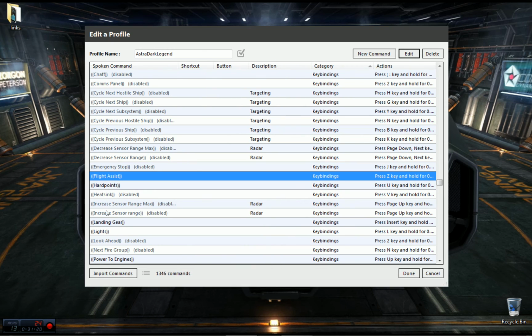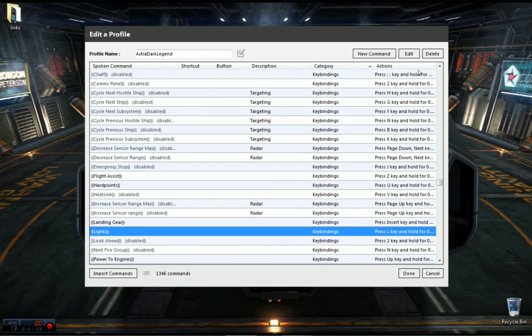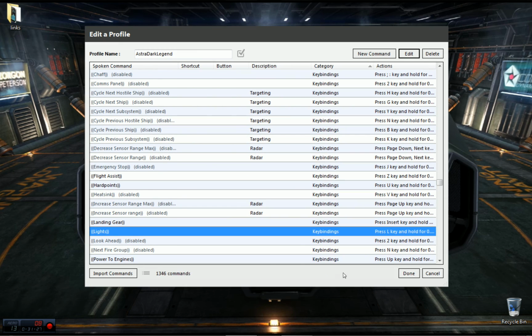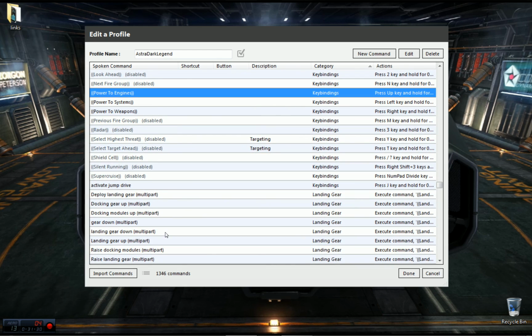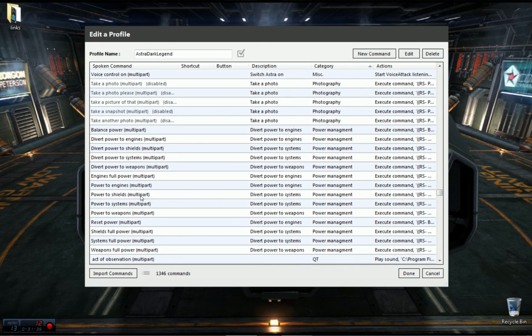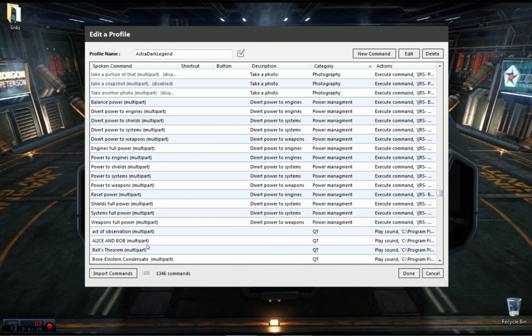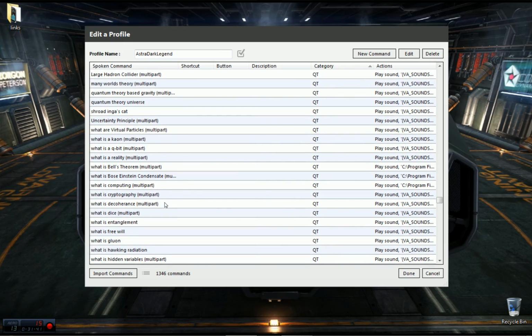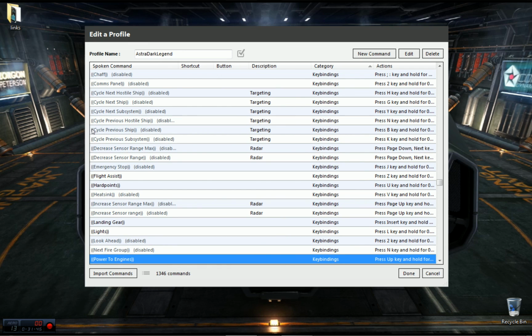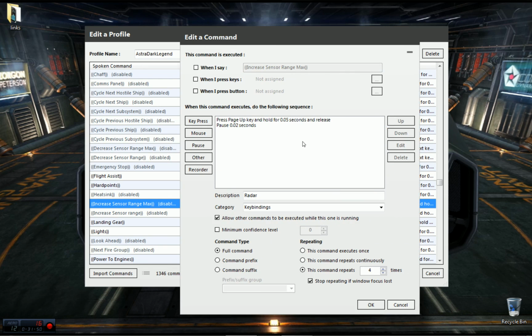But there are many things that I don't, like lights is actually L. I've remapped that to L. And activate jump is the same, but anyway, I've got a lot of these that are different, and so you'll just have to find these key bindings, which are the ones that look like this, in the parentheses, and make sure that you've remapped them to the correct key presses. This is the page up.